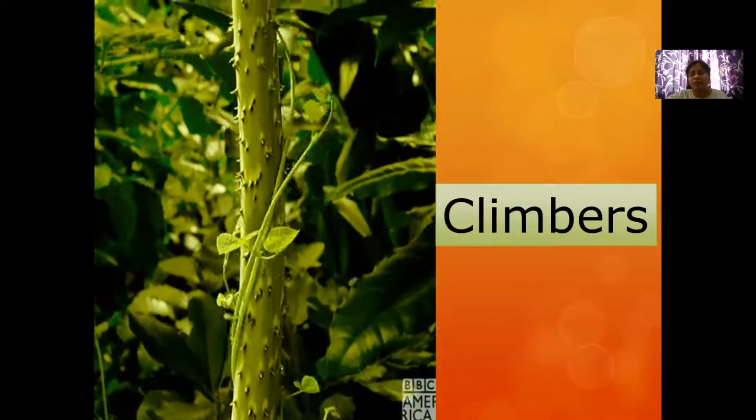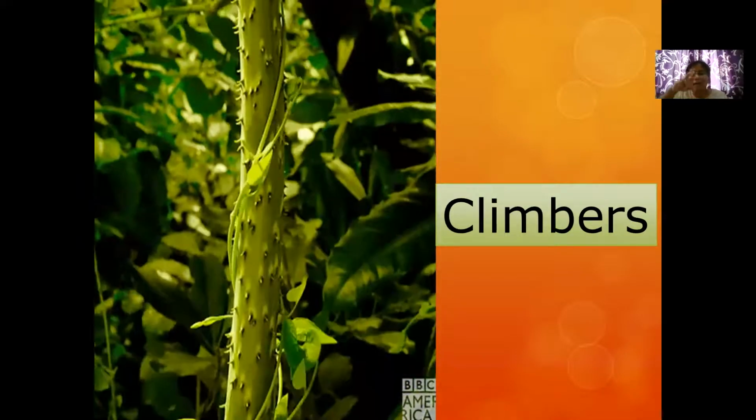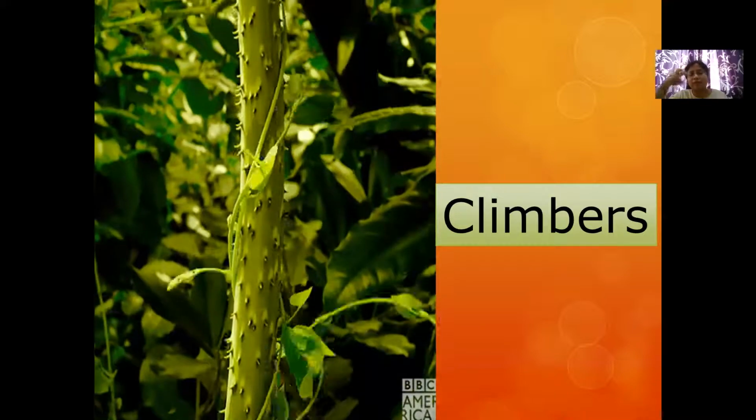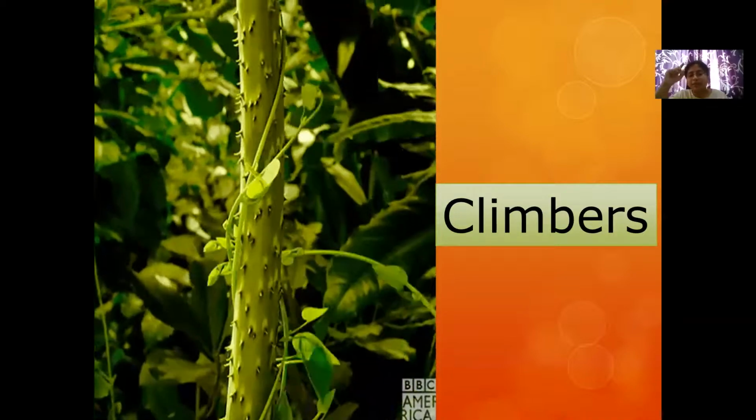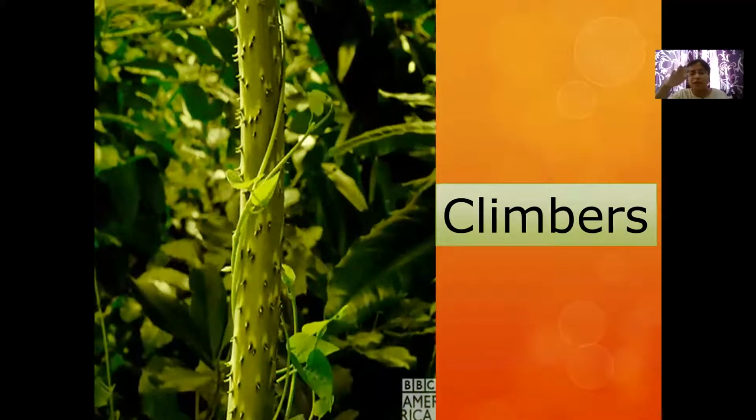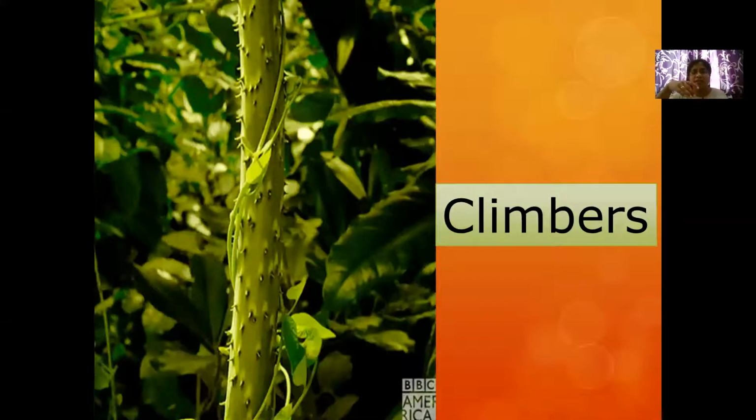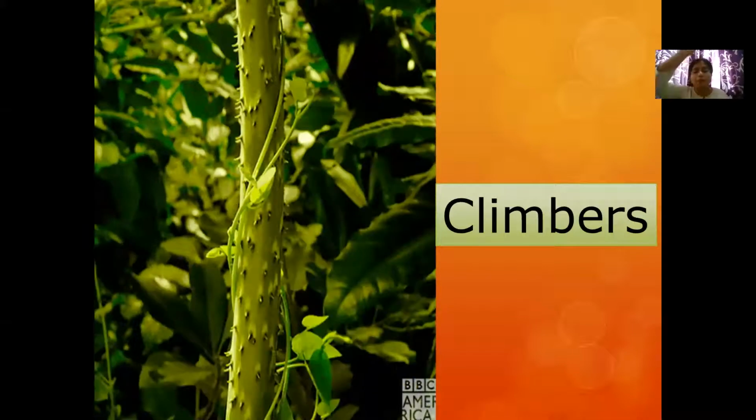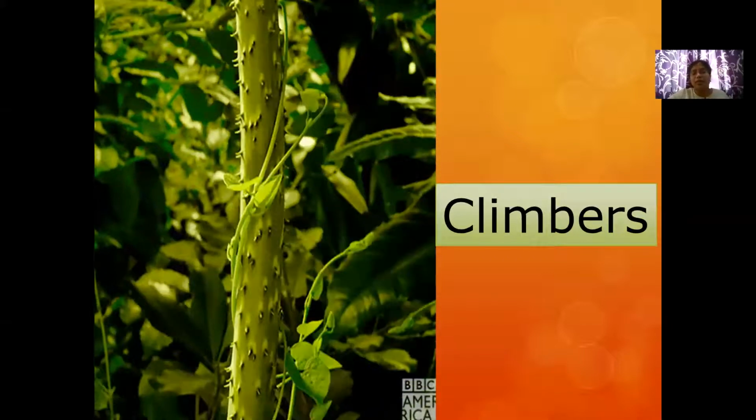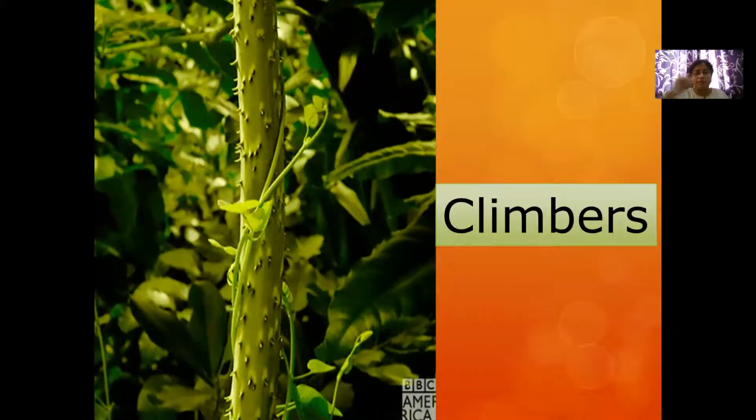Now let us learn about climbers. Children, what do you mean by the word climb? Climb means stepping upward, correct? You're climbing a staircase. That means you're stepping upward, right? So why is this word climber coming to your plants? Have you seen some plants that take support of a wall or support of some stick? They don't stand straight, but they take support of another plant or a stick or of the wall, and they grow upward.